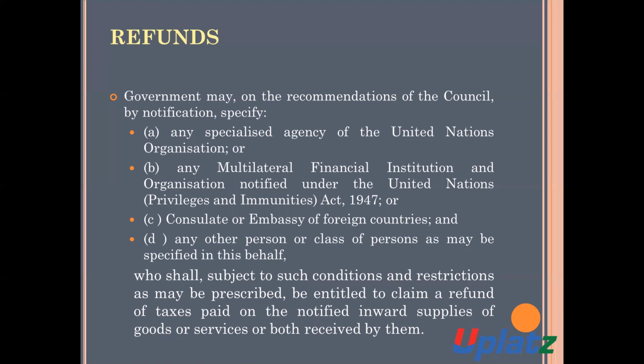For example, there is a foreign assembly which received some supply of notified goods, and the amount of GST is paid by such assembly at the time of payment. In this case, such assembly has an option that it is entitled to take the refund of the tax paid by it on such inward supply of such notified goods.